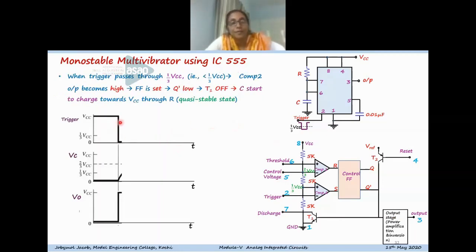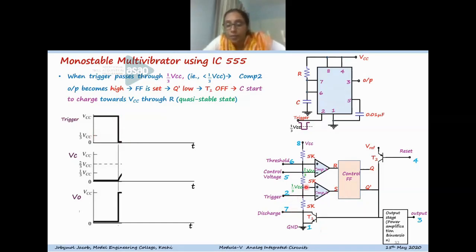You can see this is the trigger action of the trigger signal. Once the trigger signal is applied to the second terminal, pin 2 of the 555 timer, the trigger value crosses 1/3 VCC, which is one reference level. When the trigger crosses this 1/3 VCC value, what happens to comparator 2?